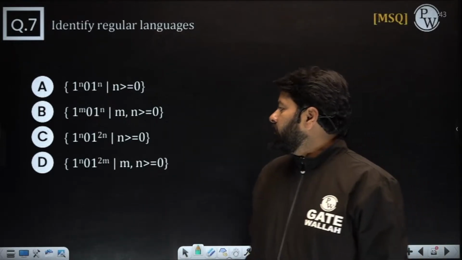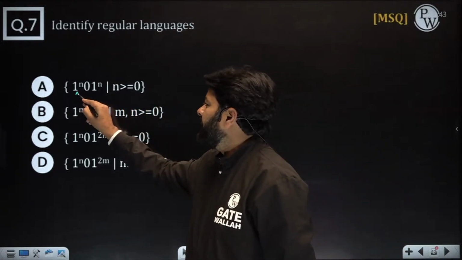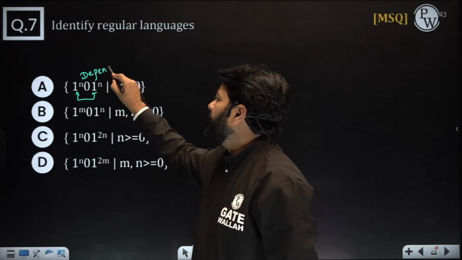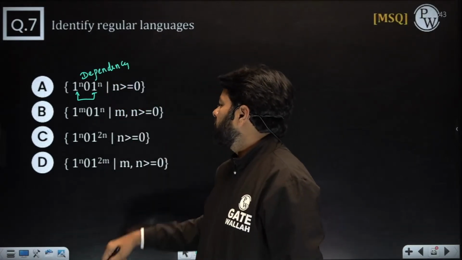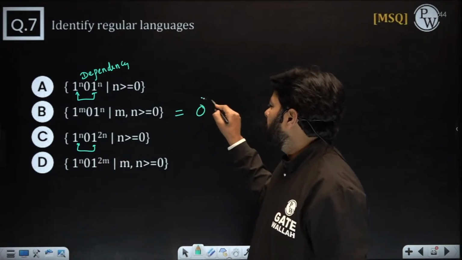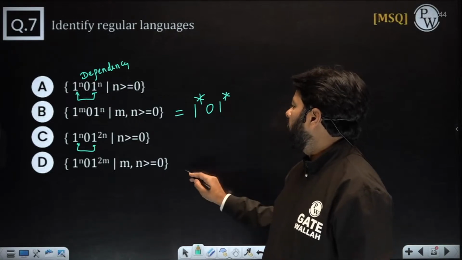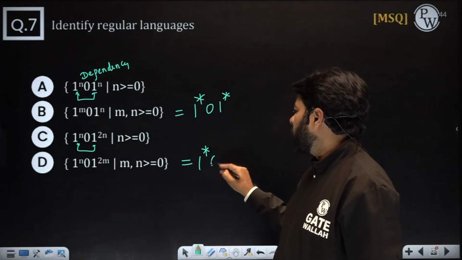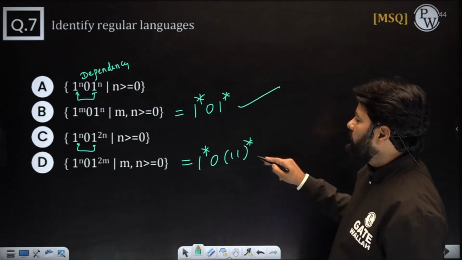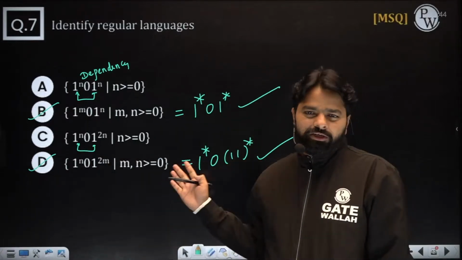Oh, great. So this is, you have a dependency, right? That dependency you can't eliminate. So here also you have a dependency. But this one, it's just like 1 star, 0, 1 star. And when you look at this, 1 star, 0, double 1 whole star. So these two are regular languages, right? Very easy question. Did you see how much time it took?